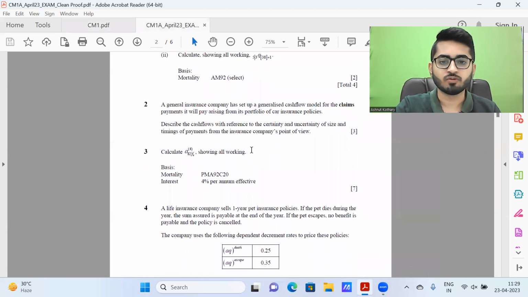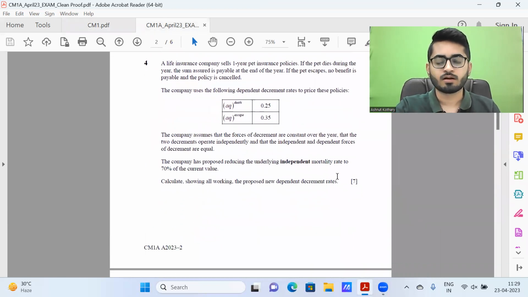Next, we have question 4. Again, relatively straightforward, but there were certain silly errors which certain students were making, or certain errors with respect to their interpretation of the question. So we have been given the dependent probabilities, we have a structure of the model, and then certain changes have been proposed to the independent mortality rate, and we need to find the revised dependent decrement rate.